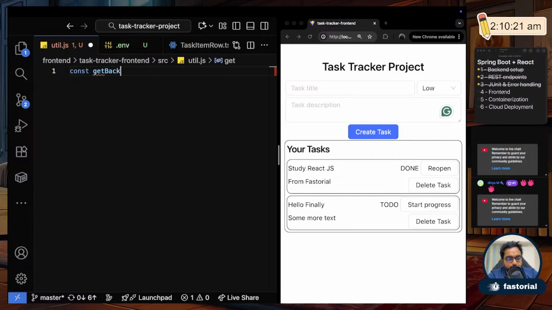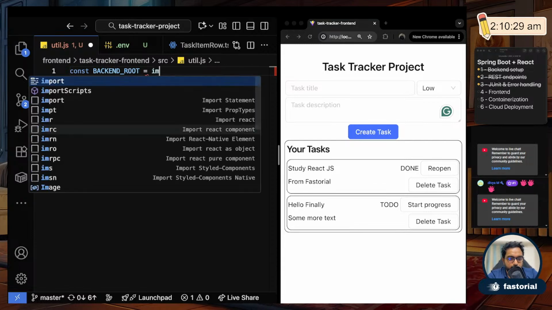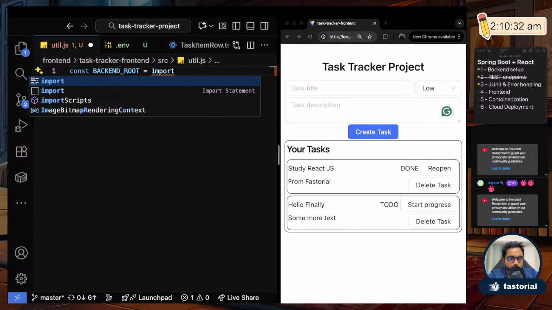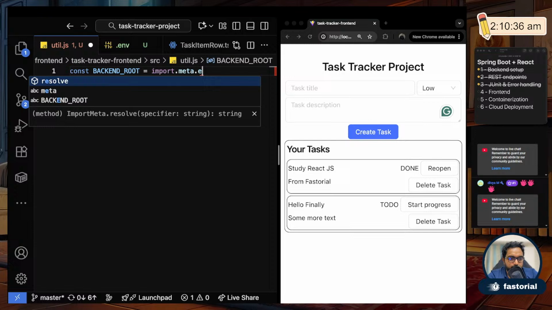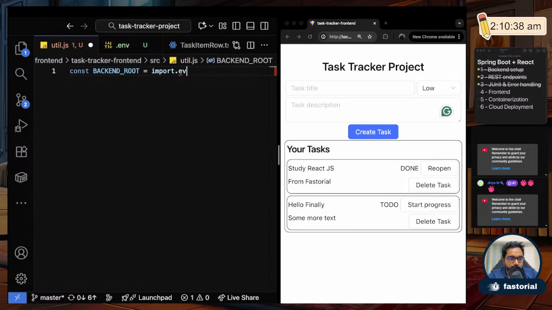I'll just define it like this: backend root equals import.meta.env. Hey, where is that? import.meta.env, is it?